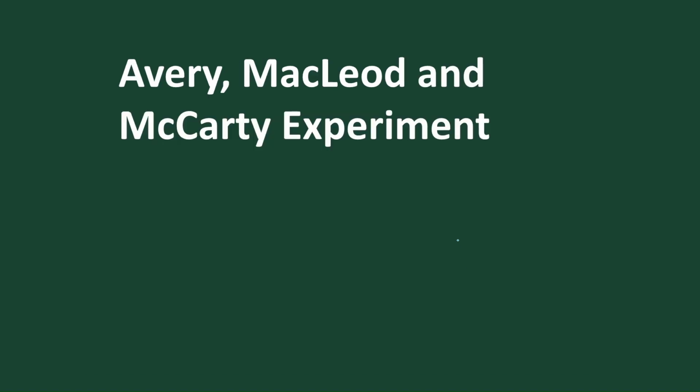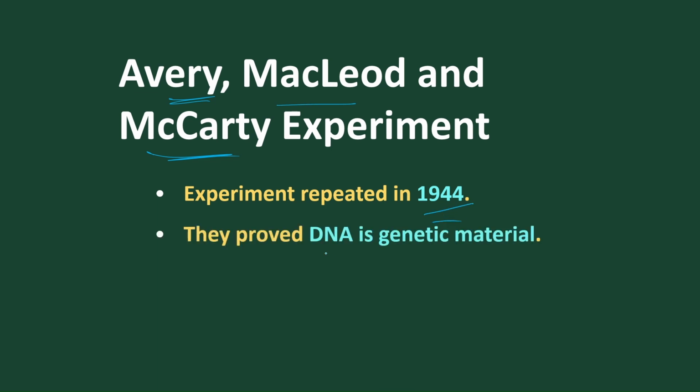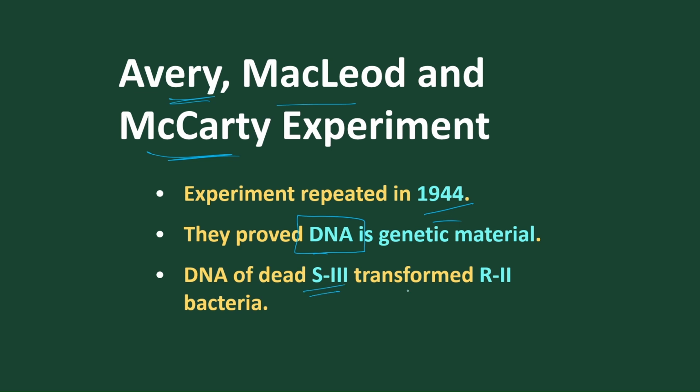This experiment was again conducted by Avery, MacLeod and McCarty, and they experimentally proved that yes, Griffith was right. In the year 1944, they showed that DNA is the actual genetic material that helps in the transformation of information and the formation of a new capsule in the non-capsulated bacteria, causing disease. So the DNA of the dead S3 is transformed into R2, converting R2 to produce the capsule. This capsule causes the death. So this experiment proved that DNA is the genetic material which is transported and recombined with R2.